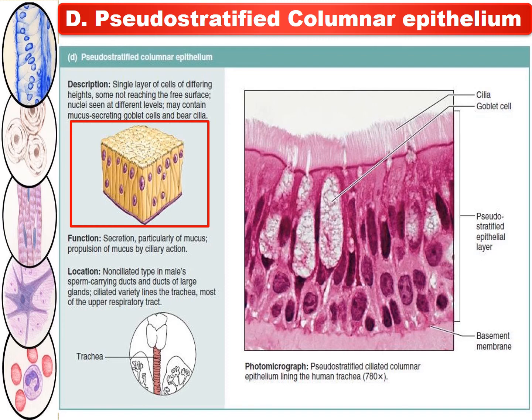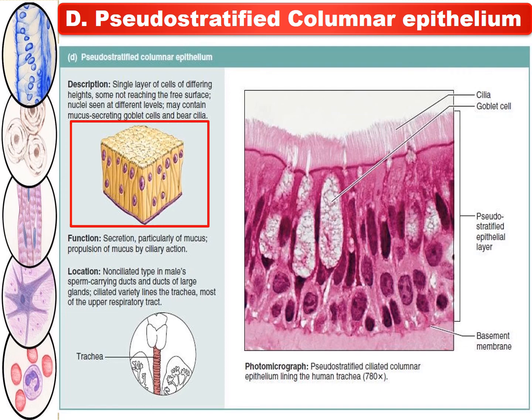This pseudostratified columnar epithelium is a single layer of cells of differing heights, some not reaching the free surface. Nuclei seen at different levels may contain mucus-secreting goblet cells and bear cilia. The function served by the pseudostratified columnar epithelium is the secretion, particularly of mucus. Propulsion of mucus by ciliary action is there.